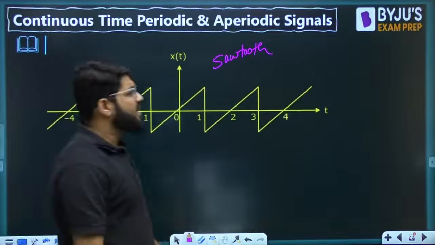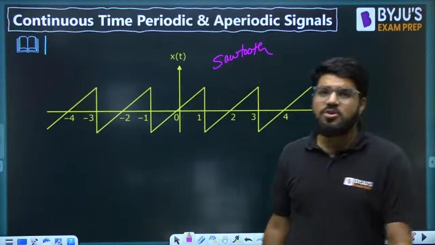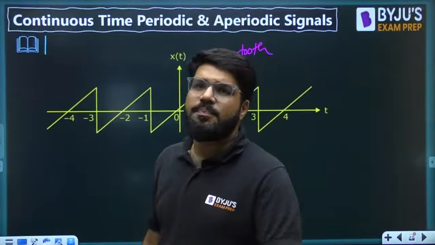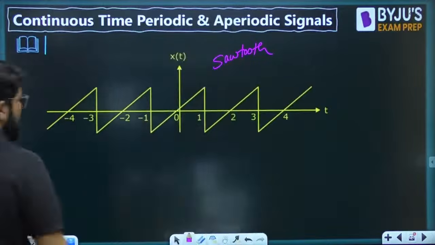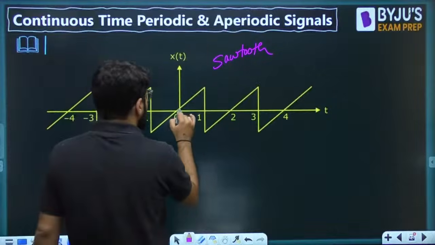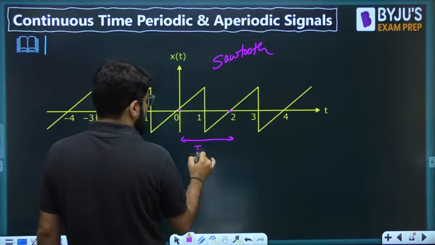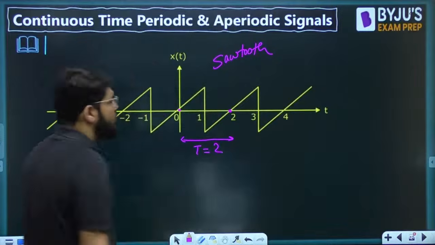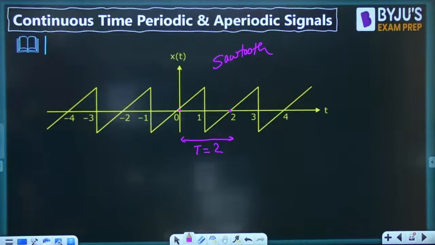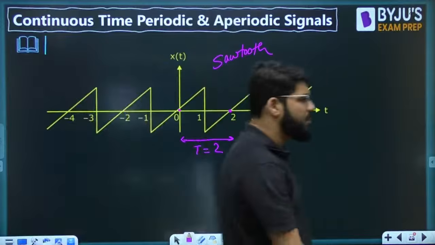Important questions are expected here with respect to power calculations also. In the upcoming classes, we will learn about the power of periodic signals and how to calculate it. This is a sawtooth waveform, and this is the time period. We measure center to center here, so T equals 2. You can also measure from starting point to starting point. These are some fundamental examples.